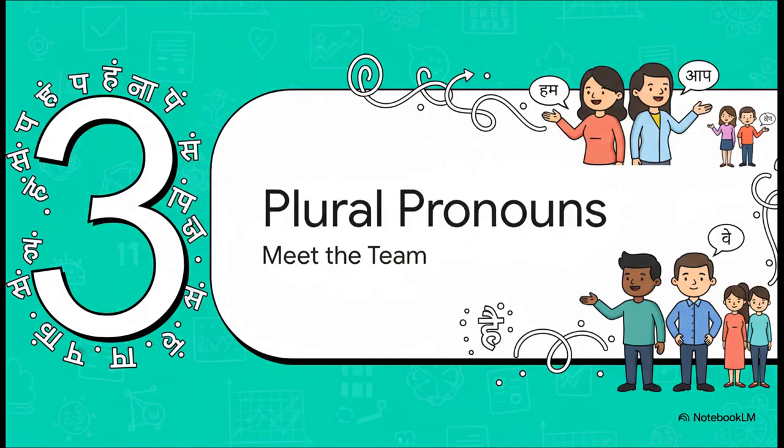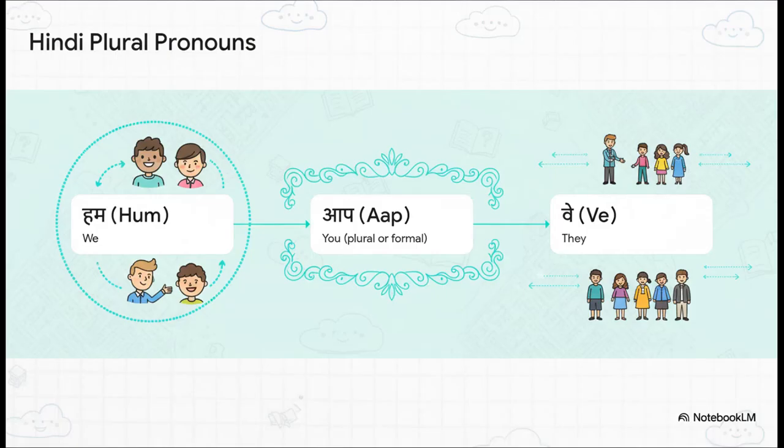So, we've got our new plural verb, hain. But we can't just use it by itself, right? We need some new plural pronouns to go with it. So let's meet the team. Here they are, our three main players. First up, we have hum, which means we. Then there's aap, which can mean you when you're talking to a group of people, or it can be a formal way of saying you to just one person. And finally, we have ve, which means they. Pretty straightforward. Hum, aap, ve.